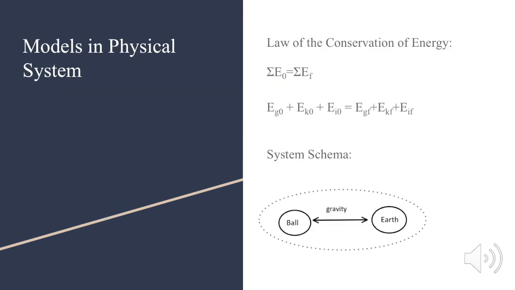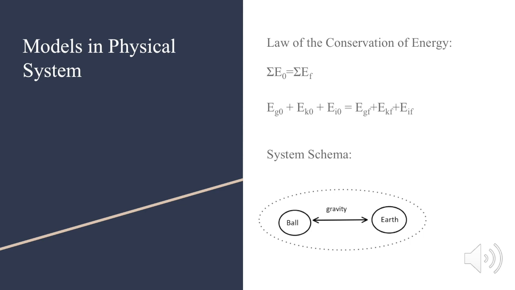The law of conservation of energy states that the total energy of a system remains constant over time, meaning that all energy present at the start of a scenario is the same as the energy present at the end of the scenario. During the scenario, energy can be transferred between gravitational potential energy, the energy an object possesses depending on its relationship from a defined ground point, kinetic energy, the energy of motion, and internal energy, which summarizes various other forms of energy, such as friction, heat, and sound.